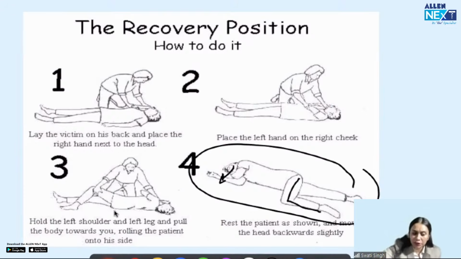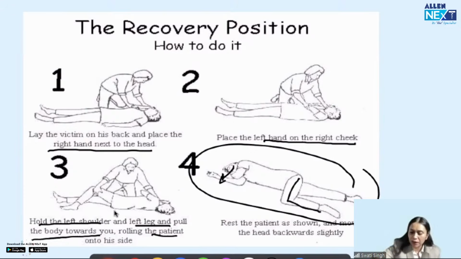So we lay the victim on his back, place the right hand next to his head, place the left hand on his right cheek, hold the left shoulder and left leg and pull the body towards ourselves, rolling the patient on our side. And then let the patient's head move a little backward to prevent any aspiration from happening. Okay, so I make the patient in recovery position.